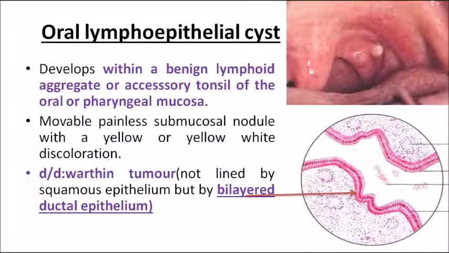So what is the difference between the oral lymphoepithelial cyst and Warthin's tumor? In the case of Warthin's tumor, you can see a double layered lining of squamous epithelium, but in the case of the oral lymphoepithelial cyst, that will be absent. So this is the major difference between the oral lymphoepithelial cyst and Warthin's tumor. Most of the time it can be asked as an MCQ.